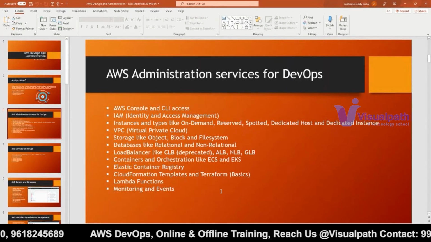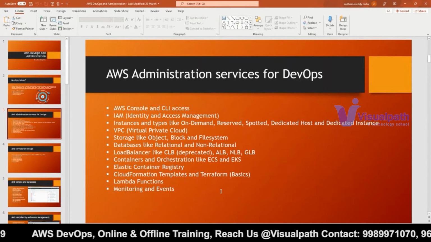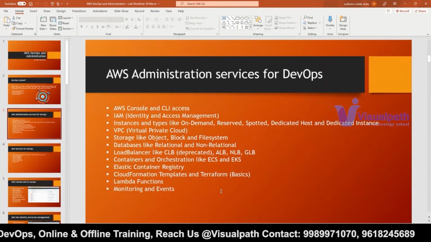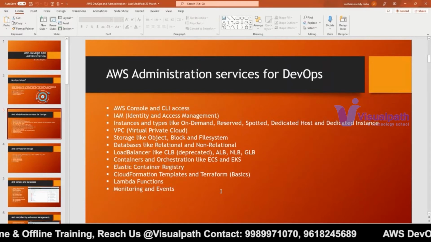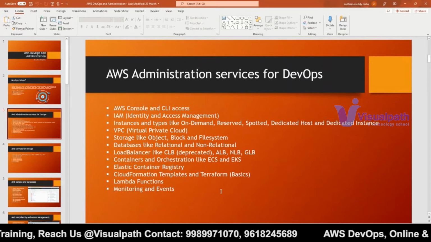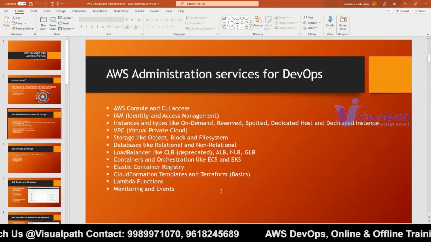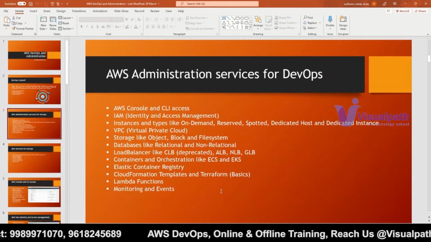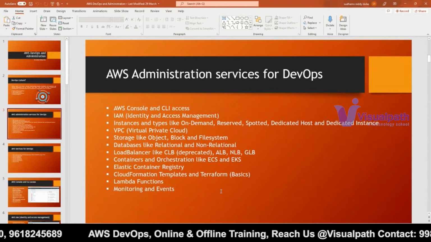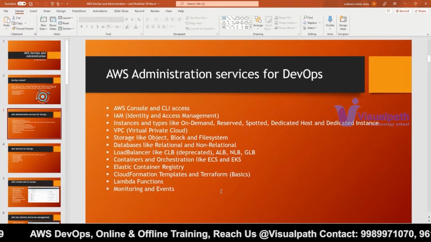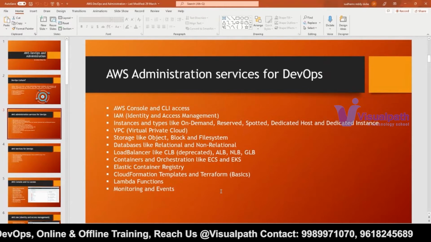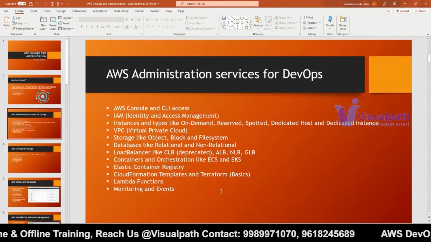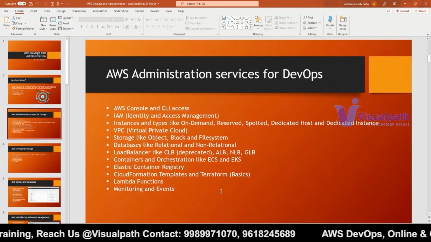We are not using any Nagios tool or something. Why? Because to monitor your AWS services, AWS provides its own monitoring tools called AWS CloudWatch and AWS CloudTrail. We will be using those monitoring tools in order to monitor all the applications and all the services in your AWS. Each and every action, who did what, who has created what service, I want to monitor.